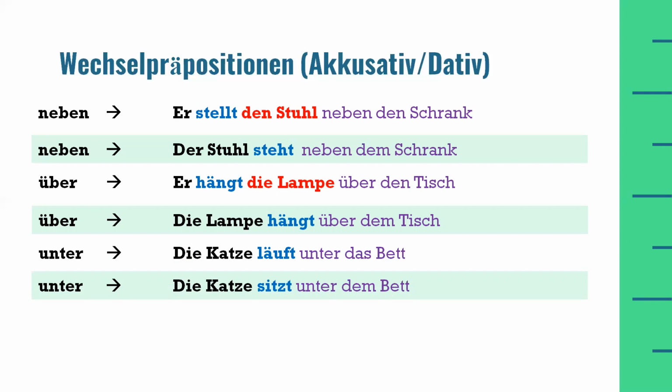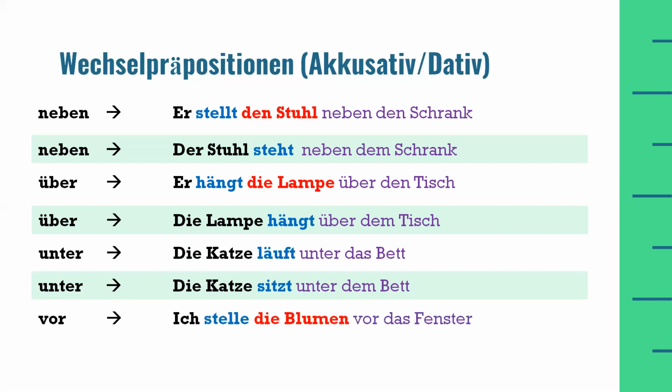And because of this movement, the unter preposition in the first sentence will act like accusative. Therefore, we will take the definite article for a neuter noun from accusative case, which is das. And in the second example, we are only saying that the cat sits under the bed. There is no movement in this sentence. Therefore, the unter preposition will act like dative, and due to this dative behavior, we have to use the definite article for a neuter noun in the dative case, which is dem.